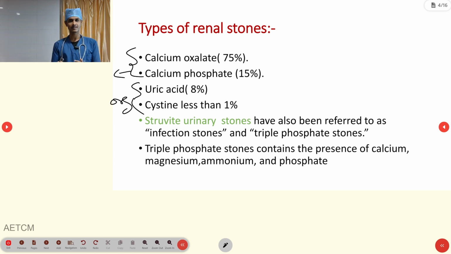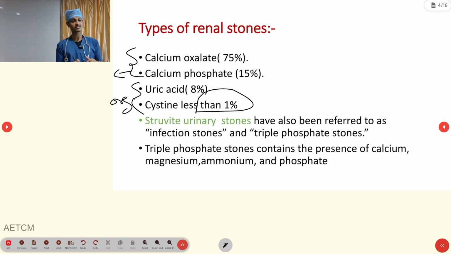Uric acid stones: whenever the uric acid level is getting higher in our body, your solvent level will decrease compared with your solute, and automatically it will form a crystal or precipitation. Cystine stones: if a higher amount of protein or amino acid is excreted through our urine, at that time the cystine stone will form, but it is less than 1%, a rare condition.